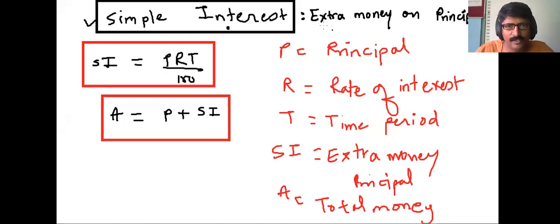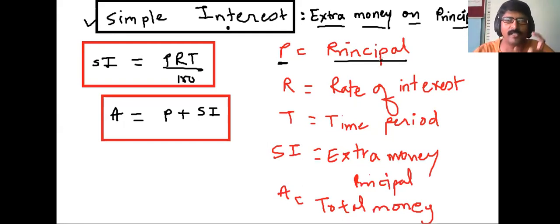What do you mean by simple interest, or what do you mean by interest? Interest is nothing but extra money on principal. Extra money on principal means what? We'll understand shortly. Before that, we will learn this word. What is P? P stands for principal. What do you mean by principal? Keep writing. Principal means the money we borrow from someone, or sometimes we lend our money to someone. That is called principal.